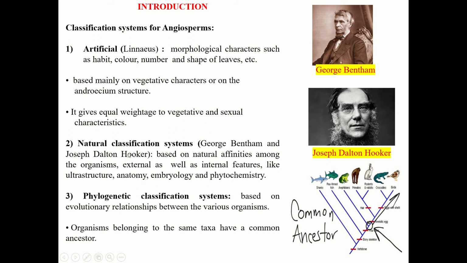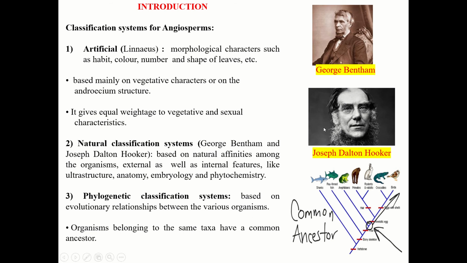Now the second system of classification is the natural classification system, which was proposed by George Bentham and Joseph Dalton Hooker. The Bentham and Hooker system of classification was based on the natural affinities among organisms; external as well as internal features like ultrastructure, anatomy, embryology and phytochemistry were considered in classifying the plants.